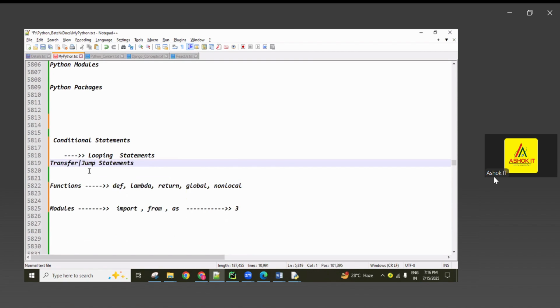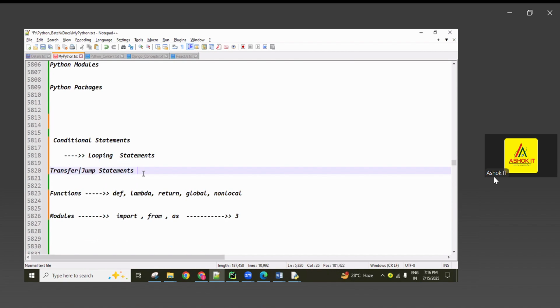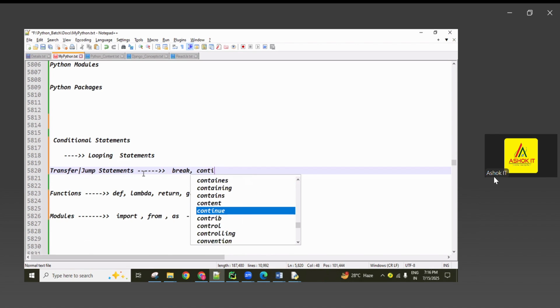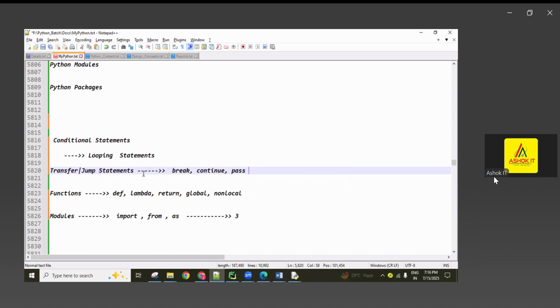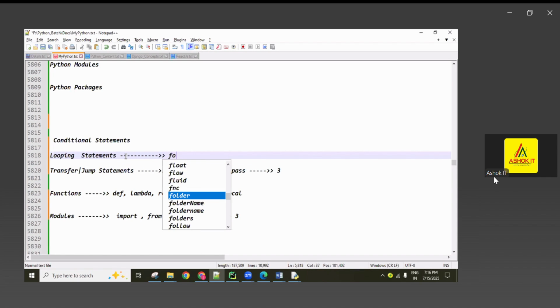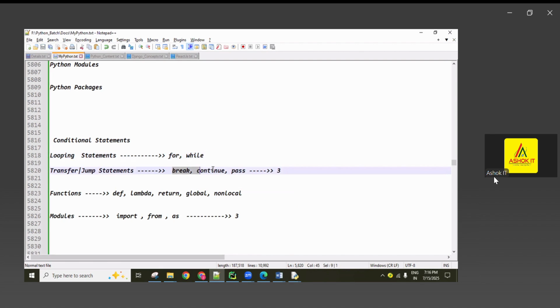Coming to the transfer statements, here some keywords we used. What are they? The break keyword, continue keyword, and pass keyword. So totally 3 keywords we used here. And next, coming to the loops, here for and while. Actually, inside the for and while only break and continue we use, but we are dividing them separately like this.